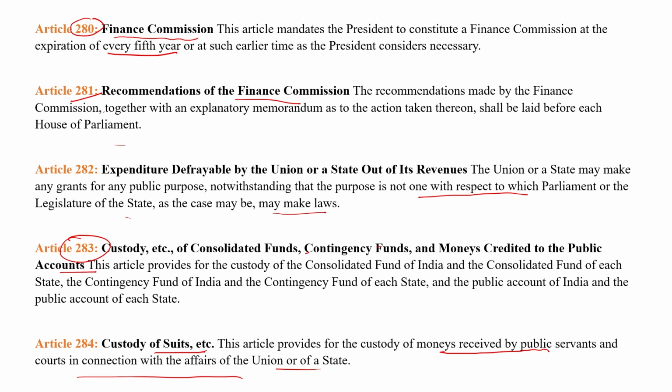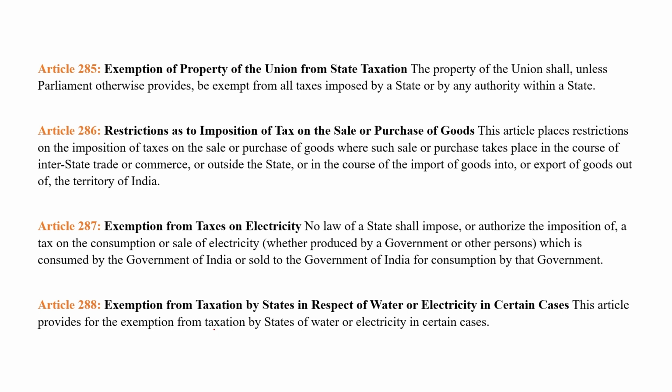Done. So Article 280 explains the Finance Commission. There is a Finance Commission, and recently the 16th Finance Commission under the leadership of Arvind Panagariya was established. 281 explains the recommendation of the Finance Commission. 282 is basically Union and states out of its revenue. 283 is custody of all the accounts, and 284 custody of suits.